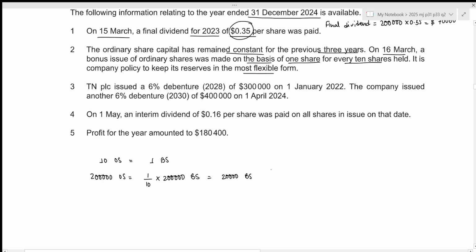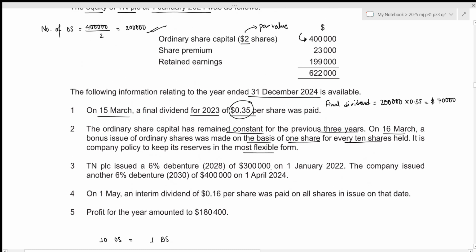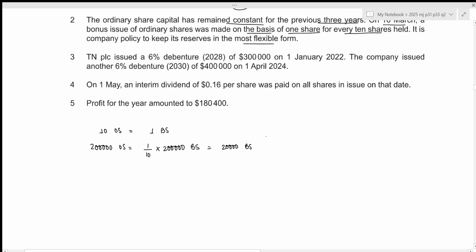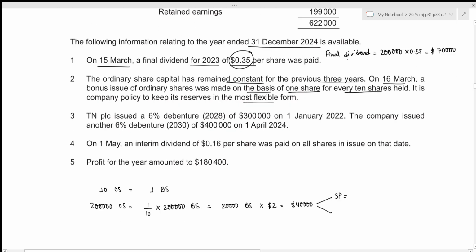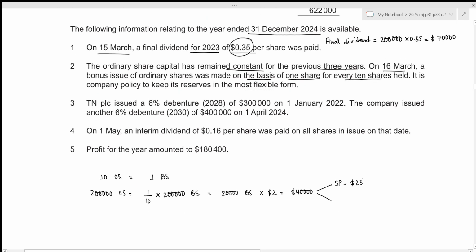And we know that the par value is 2. Always remember that for the bonus shares, we only issue it at par value because in this case, we will be utilizing our reserves in order to fund the bonus issue of shares. So the total value will be 20,000 times 2, which results in 40,000. Now we have to utilize our reserve. The very first reserve that we utilize will be our share premium. If we take a look above, we can see that we only have 23,000 in our share premium. So we take 23,000 from the share premium, and the remaining value, we will take it from our retained earnings. So the remaining value is 40,000 minus 23,000, which results in 17,000.